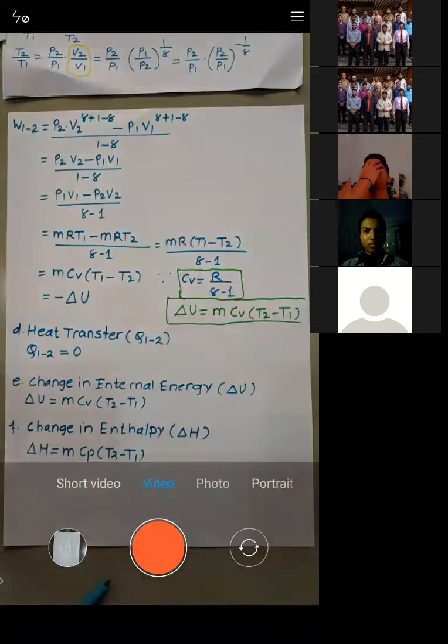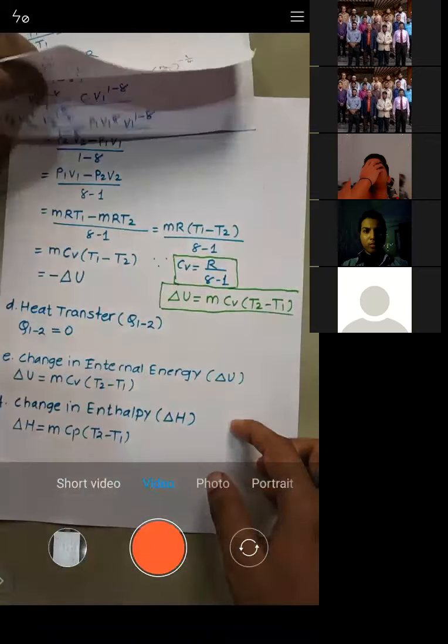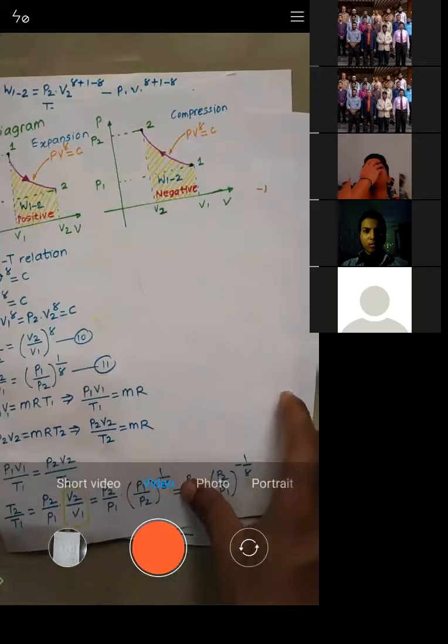Have you understood this one or not? Let me know. Clear, yes or not? So this was some of the longer derivation.